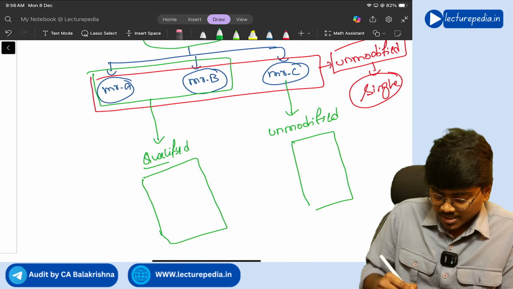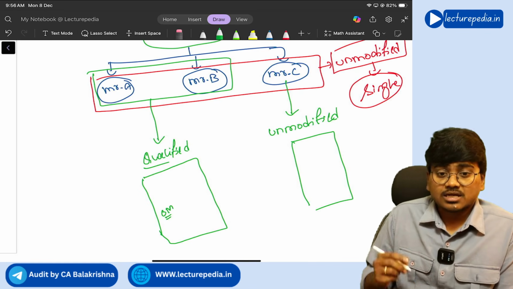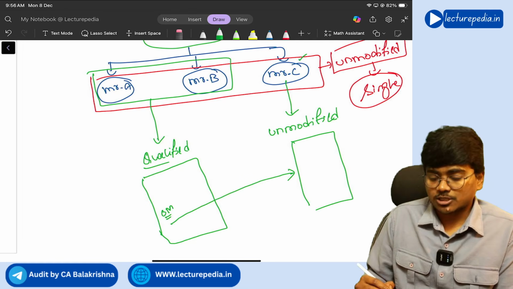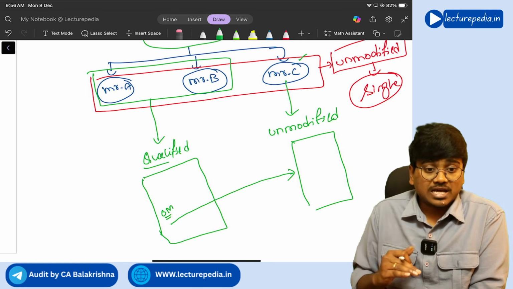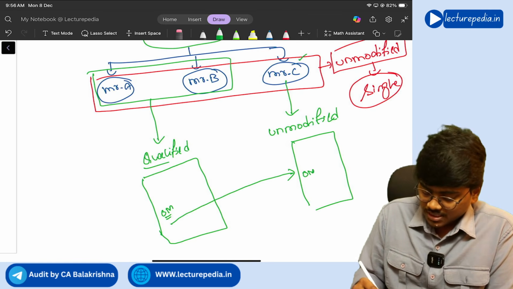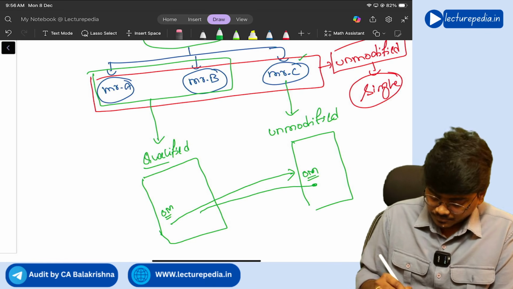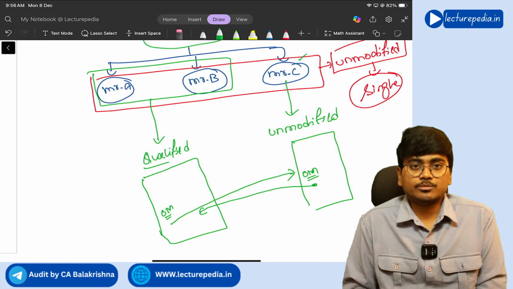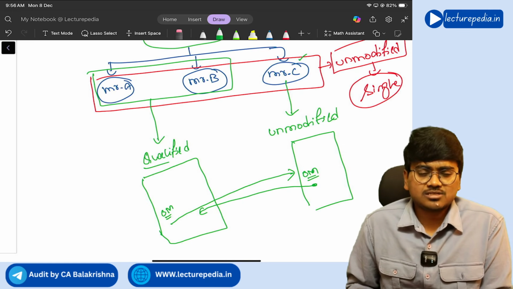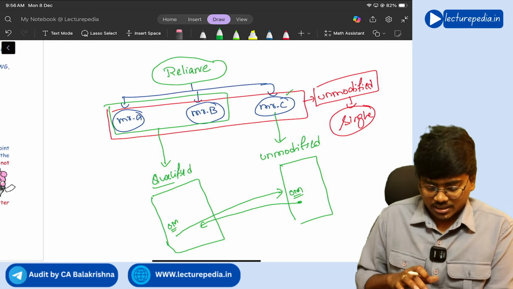Now, in the audit report given by Mr. A and Mr. B, they should mention an other matter paragraph. In the other matter paragraph, they should say that there is another joint auditor, Mr. C, who has given a separate audit report. You please refer to that separate audit report also. Like this, it should be mentioned. Even in the audit report of Mr. C, an other matter paragraph should be there, and he should make reference to the audit report issued by Mr. A and Mr. B. Like this, reference has to be made in the other matter paragraph. This is with respect to the reporting aspect in SA 299, joint audit.